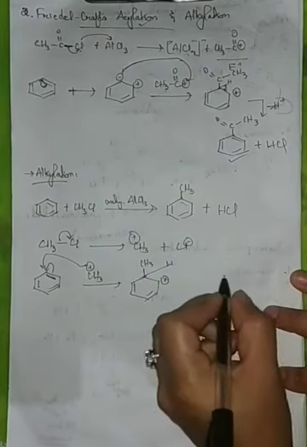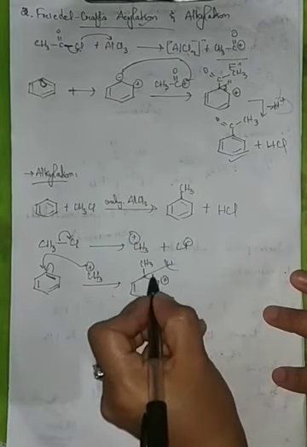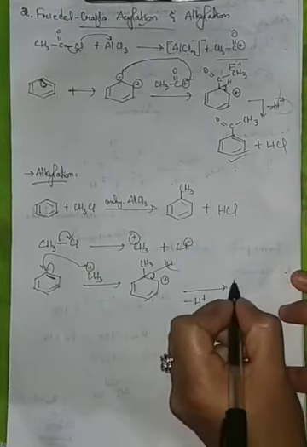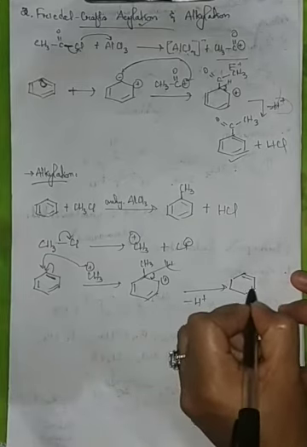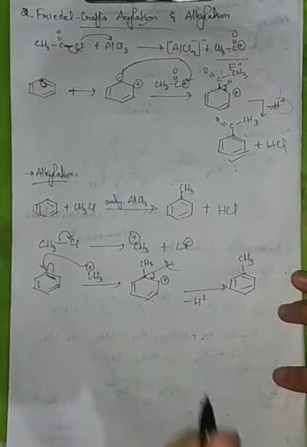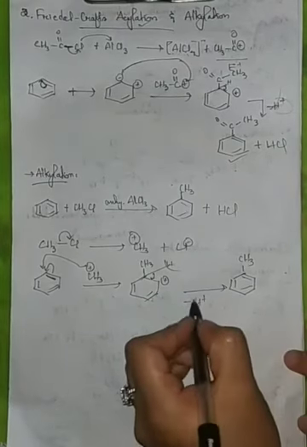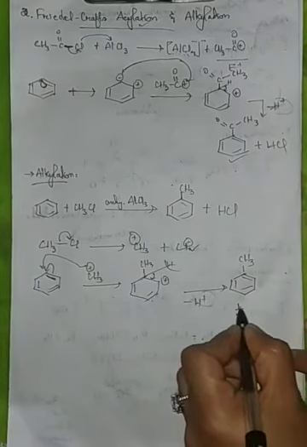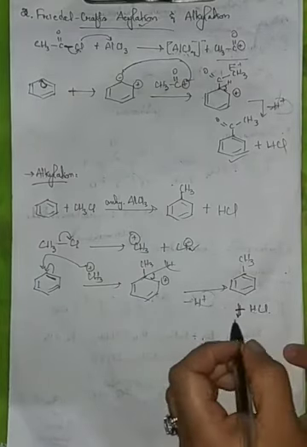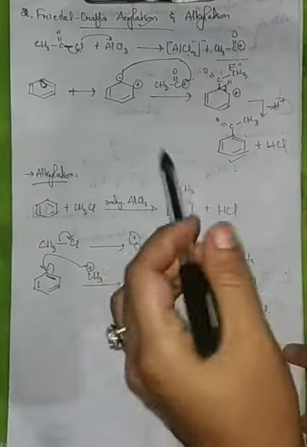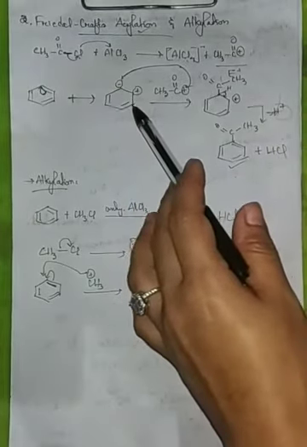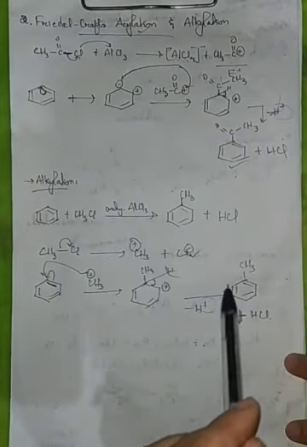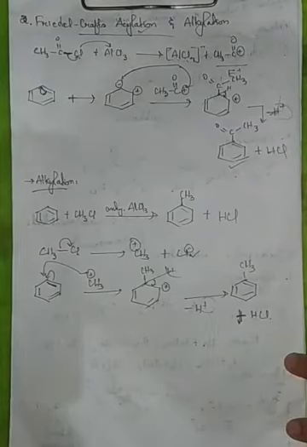Now we know that there is a hydrogen here. This hydrogen is released as a proton along with the two bonding electrons. There's removal of H plus, and then we'd be getting our substituted benzene ring here, and this H plus goes and adds up with the Cl minus, and along with this we'll be getting HCl. So therefore this is the Friedel-Crafts acylation, addition of acyl group to the benzene ring, and Friedel-Crafts alkylation reaction means addition of alkyl group to the benzene ring.